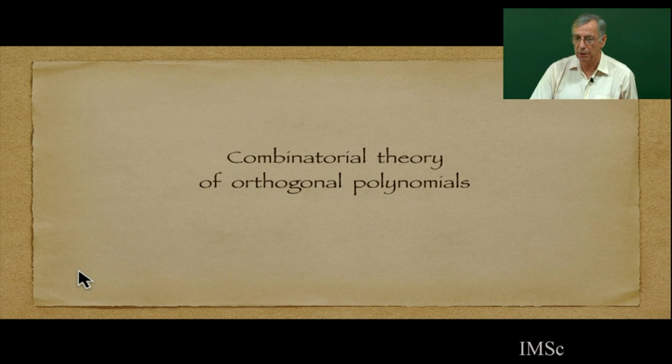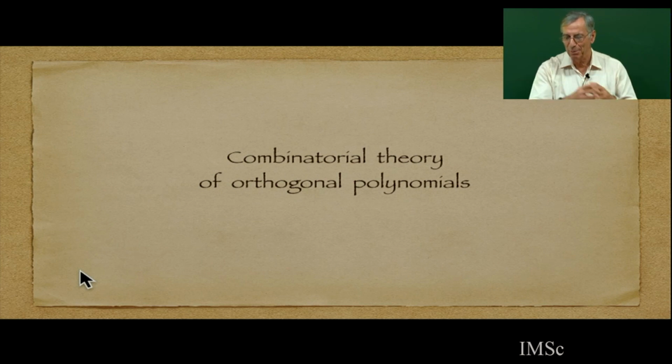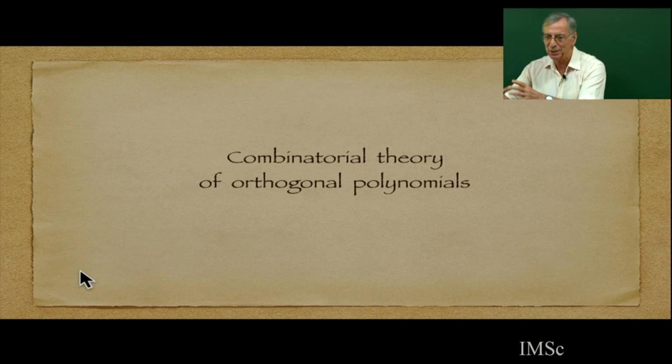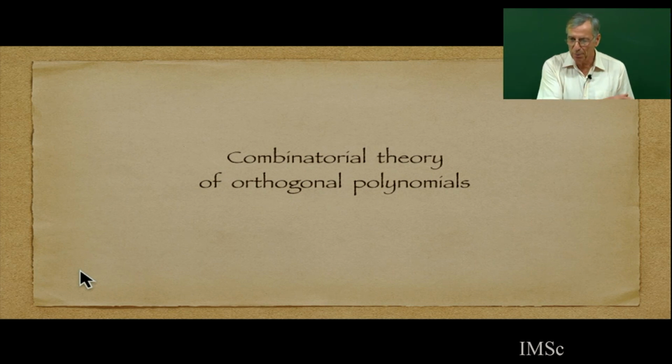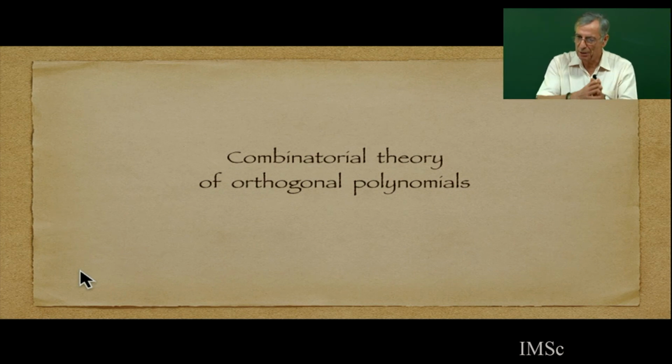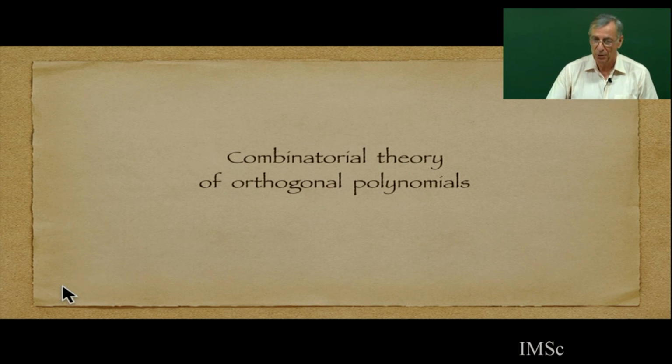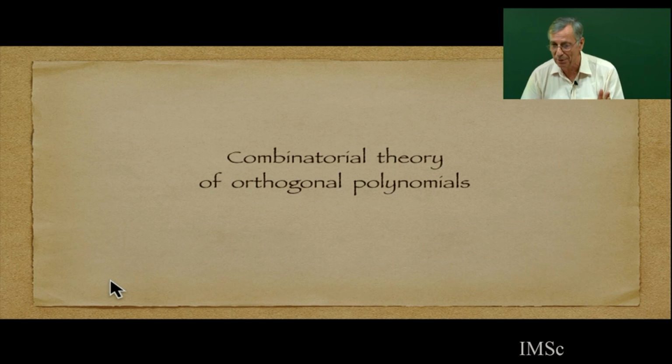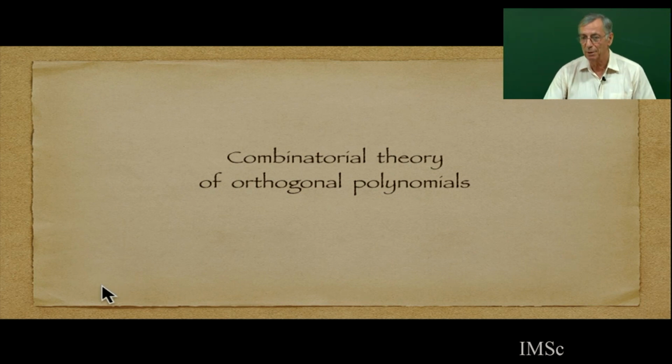So now the combinatorial theory of orthogonal polynomials. There are 2 points of view. First, you study one family of orthogonal polynomials, Hermite, Laguerre, Meixner, Jacobi, and try to do everything to interpret them combinatorially and prove identities combinatorially. Or else, the second point of view, which is a kind of dual point of view, is a combinatorial theory for all orthogonal polynomials. This is a general formal theory, something which is true for any orthogonal polynomial. So there are some general theorems, like Favard's theorem. We are going to reprove all this in a combinatorial way.